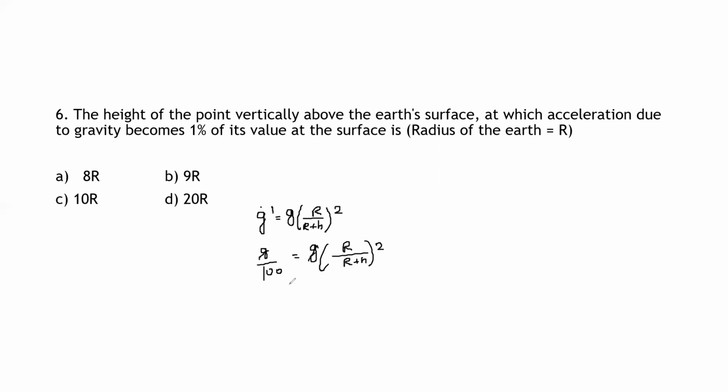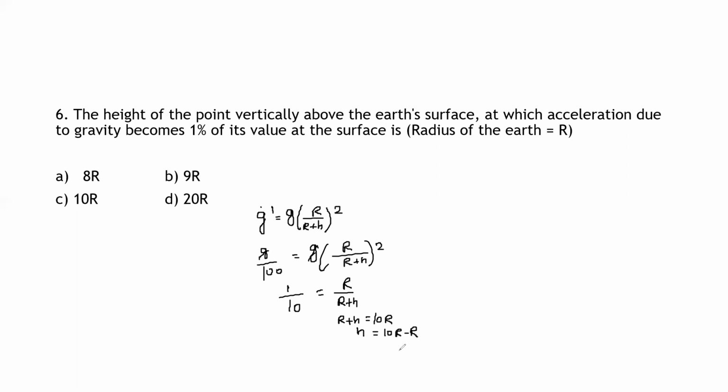g will get cancelled on both sides. So it becomes R divided by R plus h whole square is equal to 1 by 100. So I'll just take the square root here. If I take the square root, it becomes R divided by R plus h is equal to 1 divided by 10. So simplify this. What I can do here is cross multiply, and I can write it as R plus h is equal to 10 into R. That is, h is equal to 10R minus R.